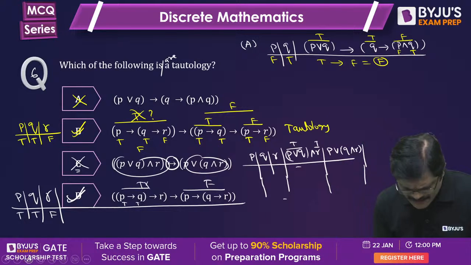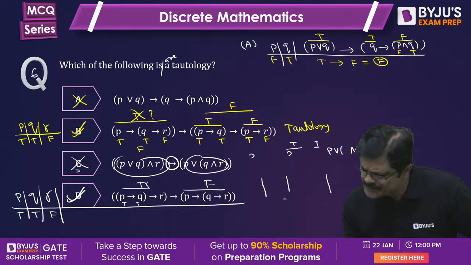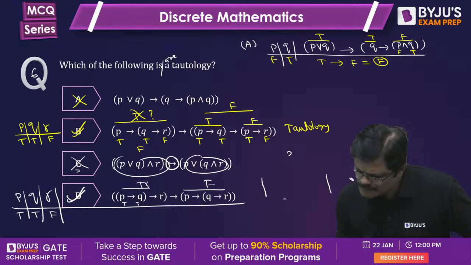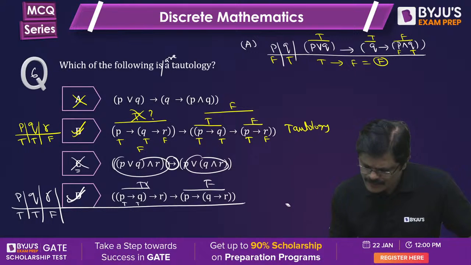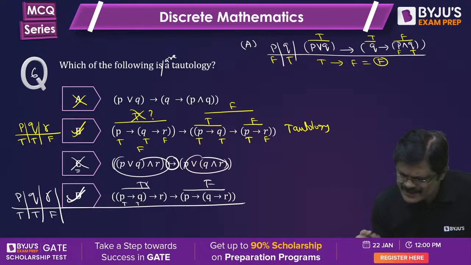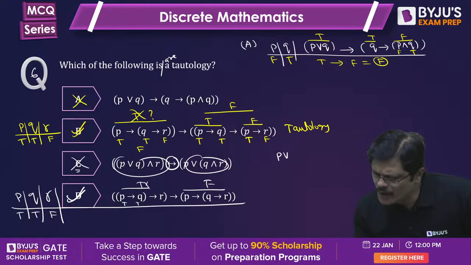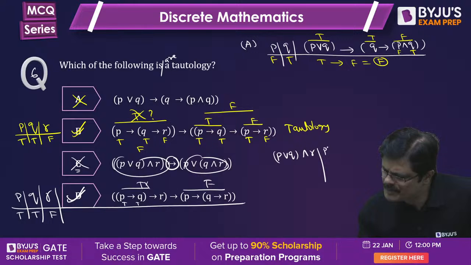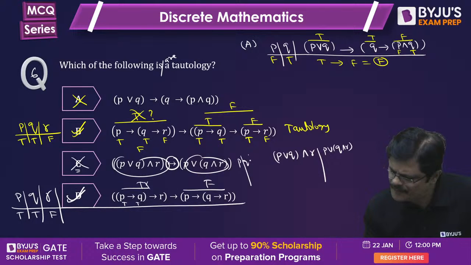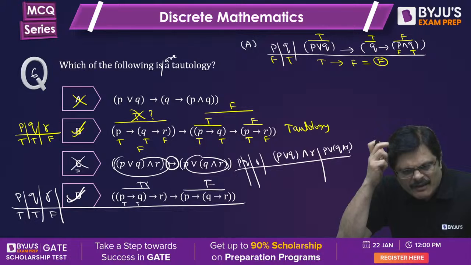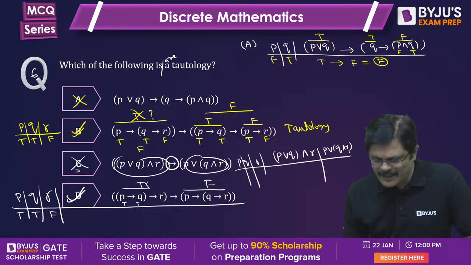I think C, I'll check it once again for you quickly. Let me check C once again. P→R, Q and R, and the other one is P→R, Q and R. Check. Someone is suggesting take R false and P true.